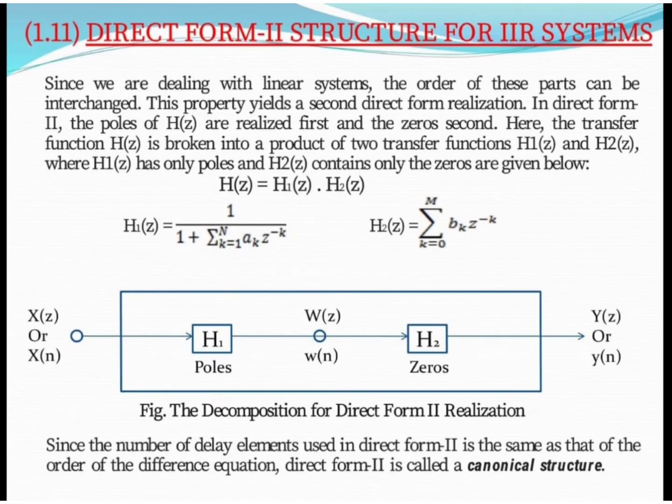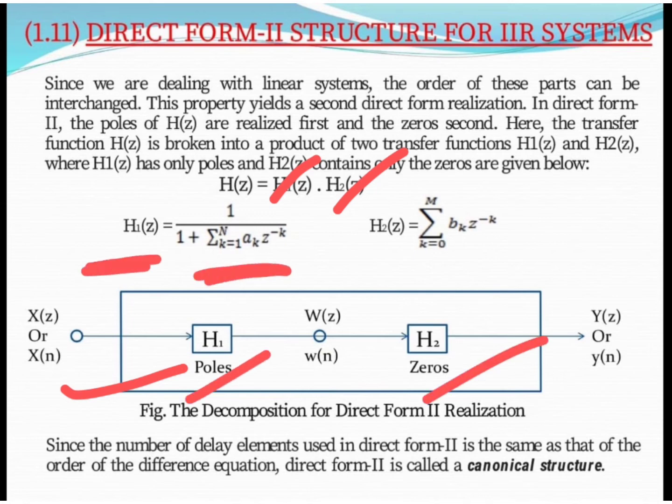Now moving on to the direct form 2 structure for an IIR system. In this direct form 2 structure, we can again divide our system function into two parts, but here in the first part we took the poles and in the second part we took the zeros. As you can see, this is a decomposition diagram for direct form 2. We divide our system function into H1 of z and H2 of z, but in comparison to direct form 1, the difference is that we took the poles first, then the zeros. That means H1 of z is the pole part and H2 of z is the zero part.